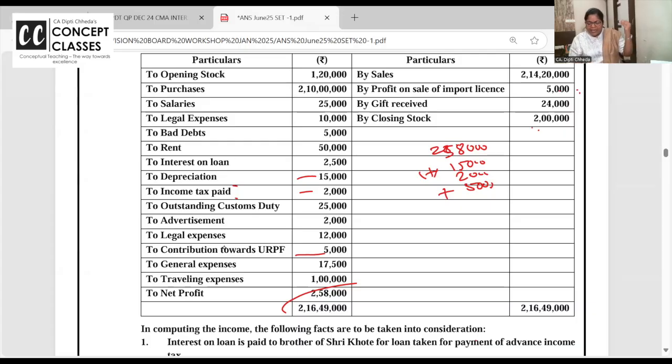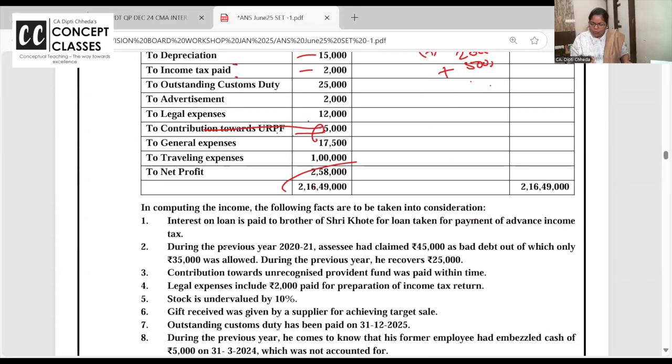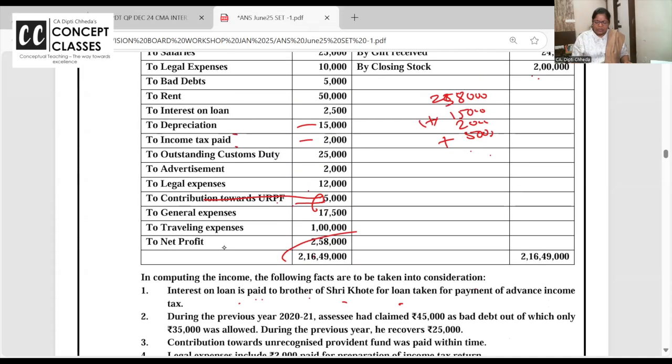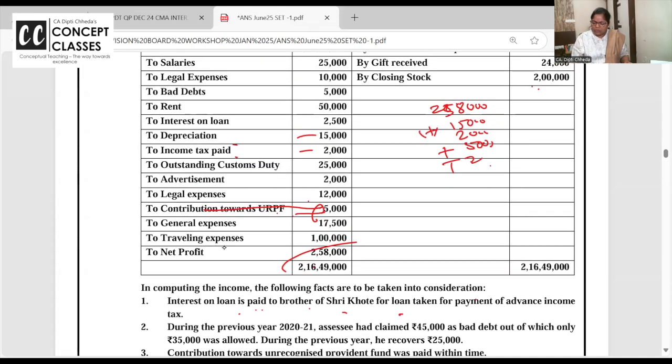Debit side, what are the expenses allowed? Unrecognized provident fund, you can't contribute. Not allowed. If you reduce your expense, what's the impact on profit? It will increase. Now one adjustment we will take. Interest on loan paid to brother for loan taken for payment of advance tax. Not allowed. So add the interest on loan too.